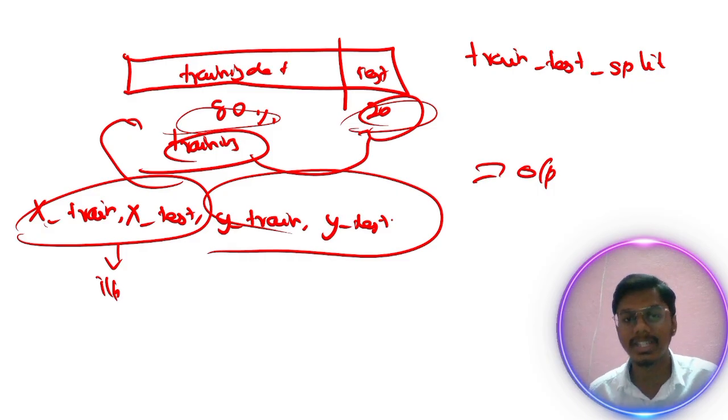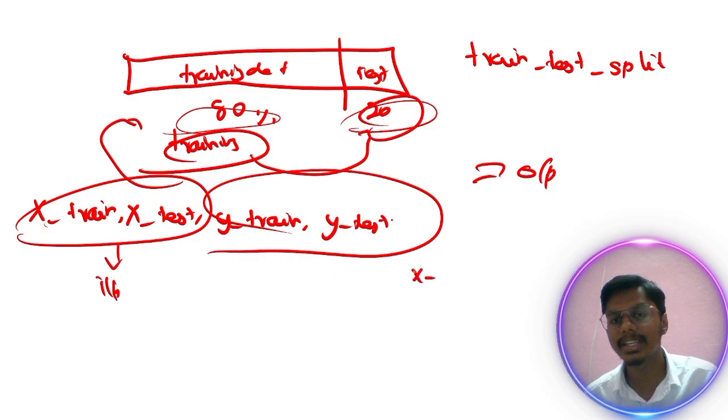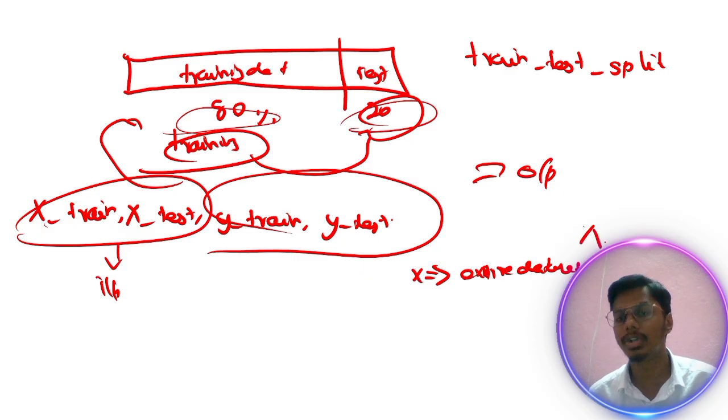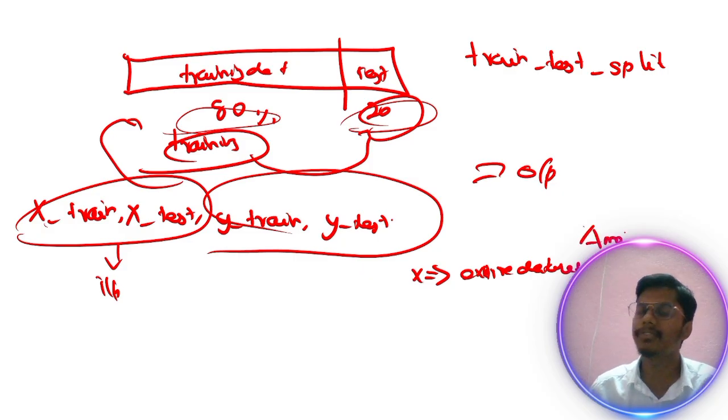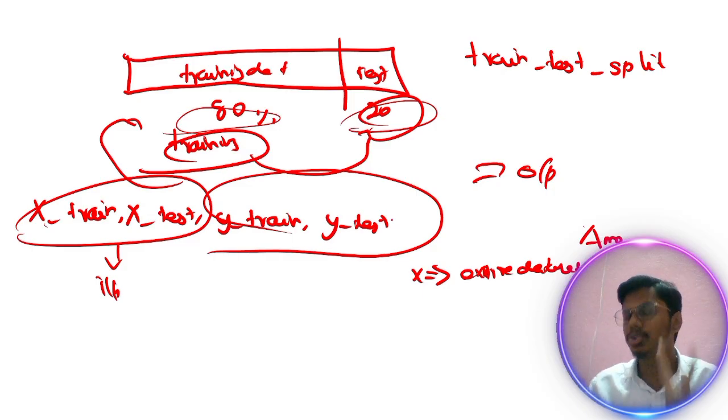Likewise here, X is nothing but the entire data set, apart from the Y, that is the amount we are going to predict with the model, right? If you give new data, if I have this 10 acre and 2 bedrooms, and I ask the model, the model can tell the amount, that is 42 lakh. So likewise it can be able to predict.